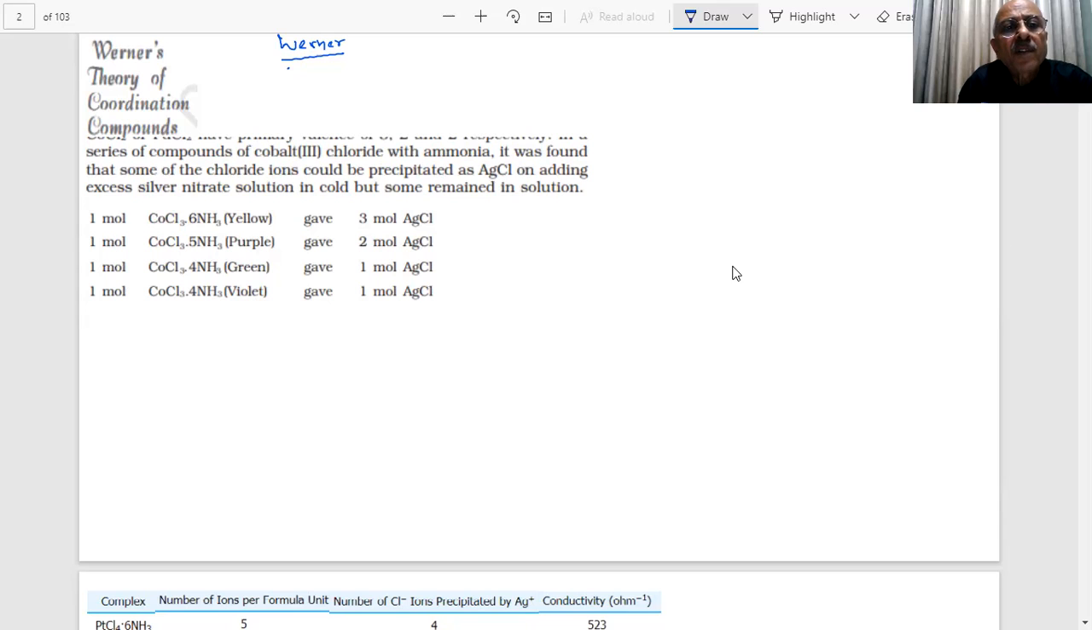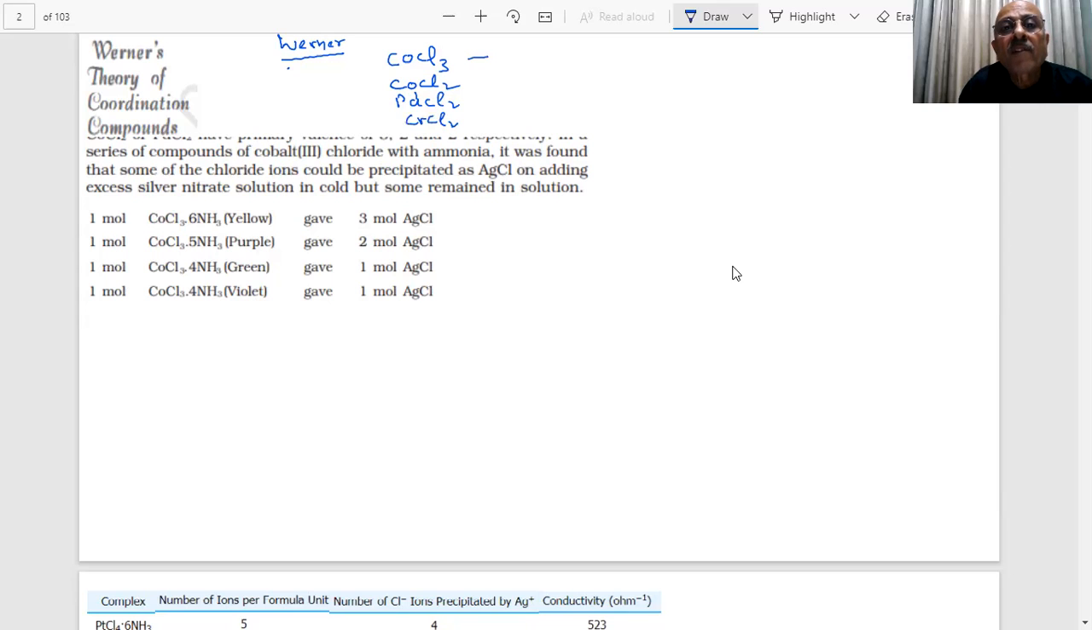For example, students, if I consider the CoCl3 compound, or if I consider the CrCl2 compound, these are some compounds. If I consider palladium chloride, these are all transition elements, as you can say cobalt, palladium, chromium. What type of compounds are these?